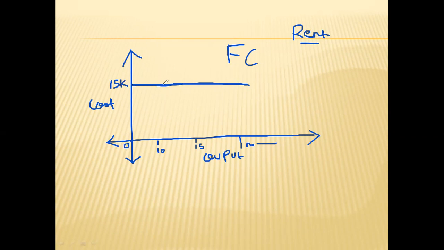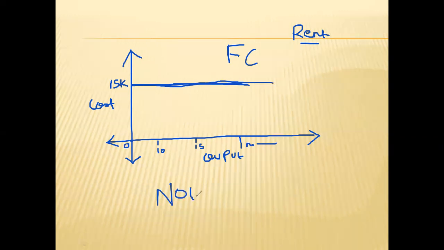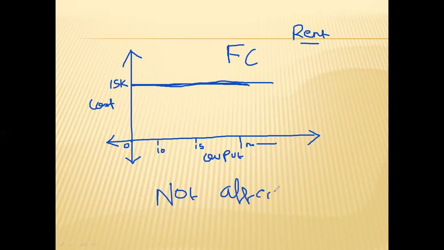So the graph of the fixed cost will be horizontal. This is the fixed cost which is not affected by level of activity.